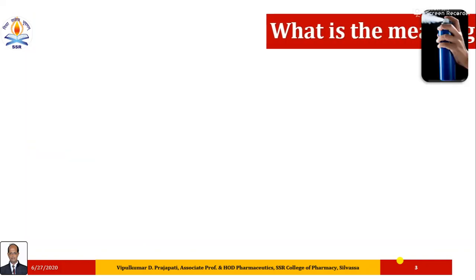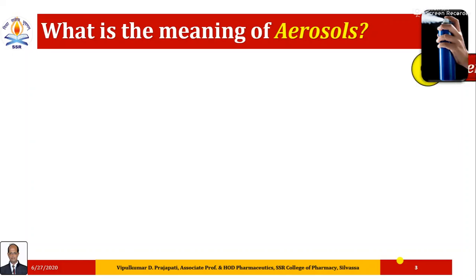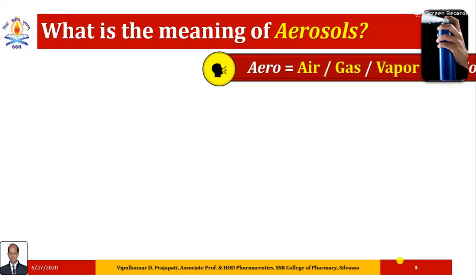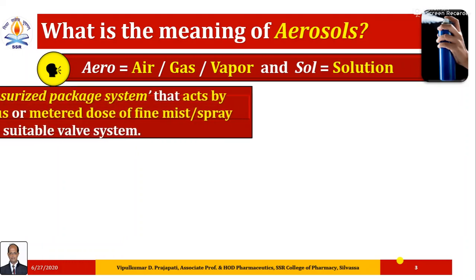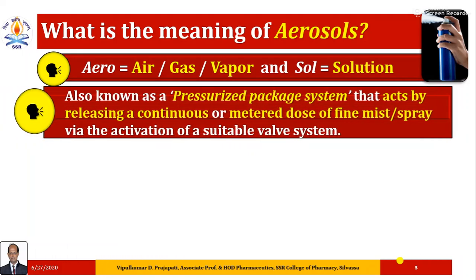First, what is the meaning of aerosols? The word aerosol is a combination of aero and sols. Aero means air, gas or vapor, and sol means solution. So it is a preparation. It is also known as a pressurized package system that acts by releasing a continuous or metered dose type valve for delivering fine mist or spray via the activation of the valve system.